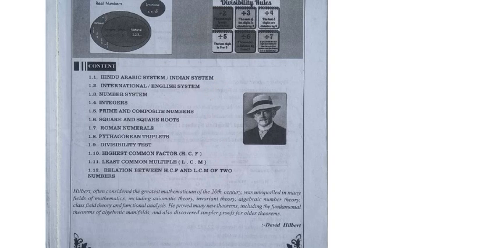Now the topic is the number system and integers. Number system we completed, integers we entered. I already explained that integers are a combination of the whole numbers and the natural numbers. Integers are of two types: positive integers and negative integers. All whole numbers are natural positive integers, and negative integers are the negative numbers like -1, -2, -3. These are the negative integers.